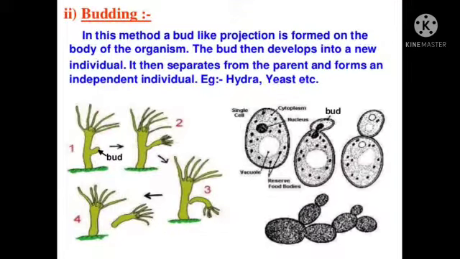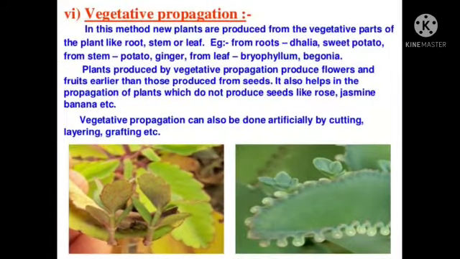Next, we will discuss budding. In this method, a bud-like projection is formed on the body of the organism. The bud then develops into a new individual. It then separates from the parent and forms an independent individual. Here the example of Hydra is shown. Another example is yeast.